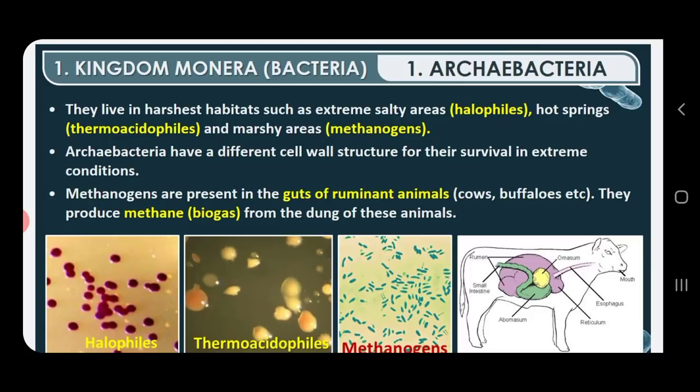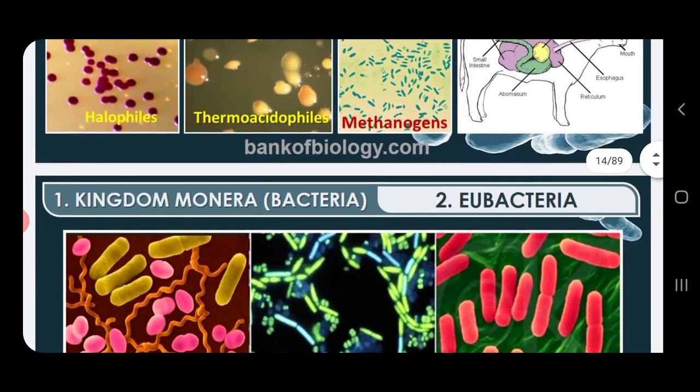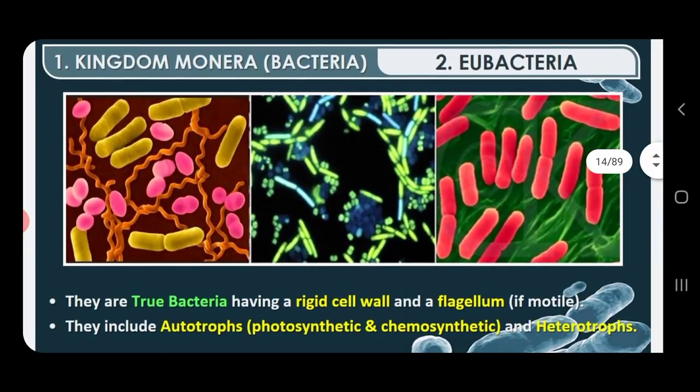They love to grow there, so their name is thermoacidophiles. So this is all regarding the archaebacteria, which are nothing but the primitive group of bacteria. The next one is eubacteria. These eubacteria are called the true bacteria.